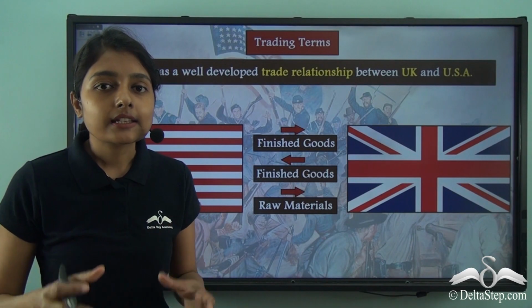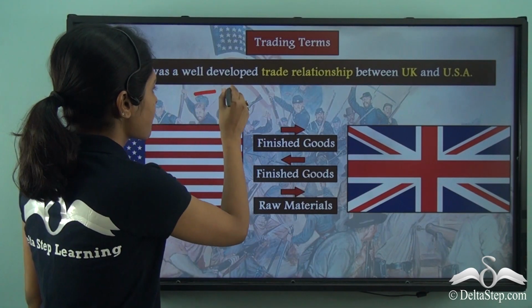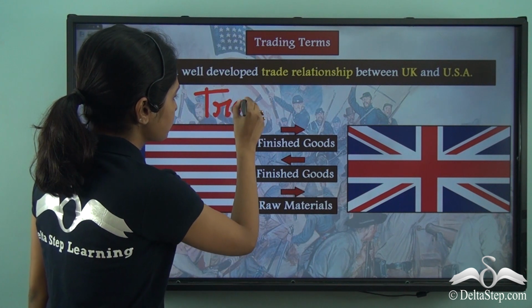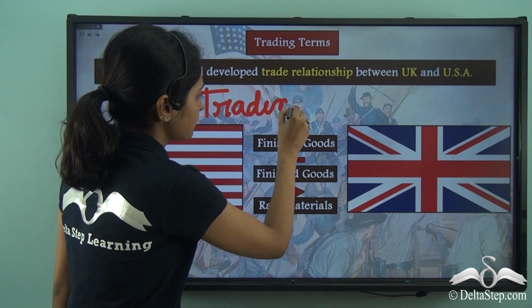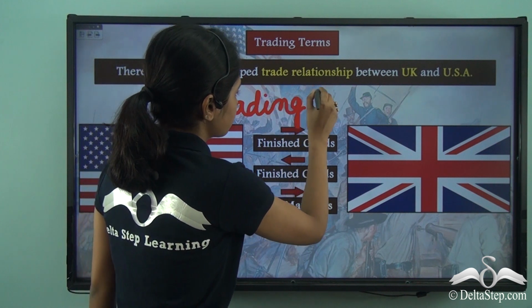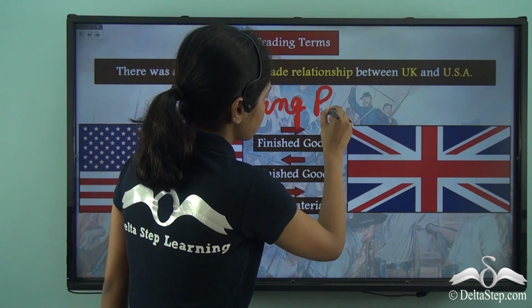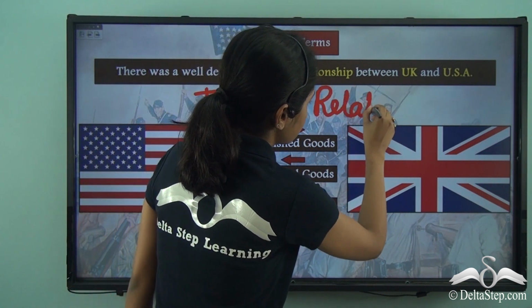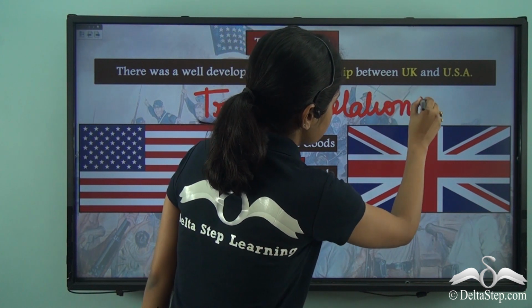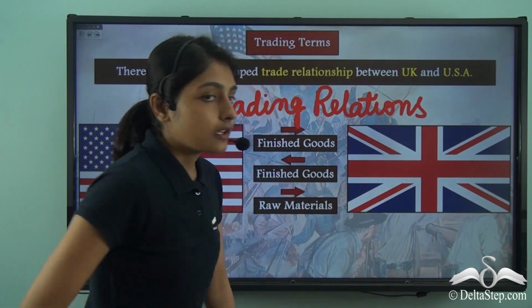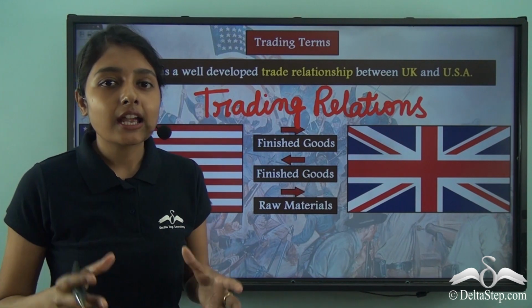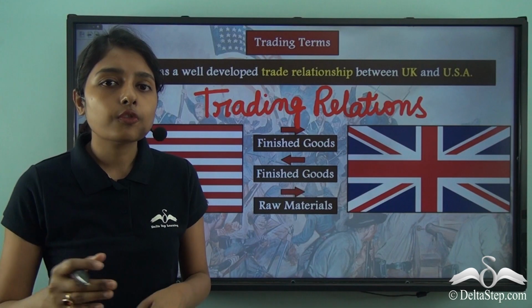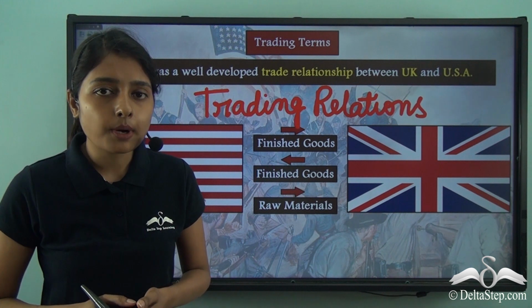With this, let us try to understand the various trading relations that were in place. Now, who was USA's major trading partner?